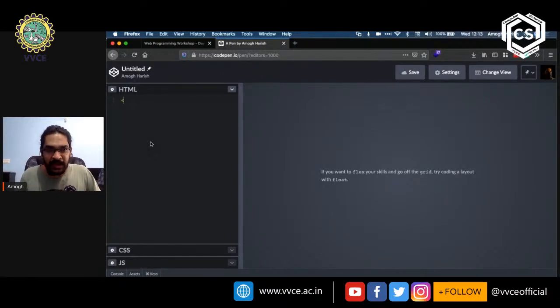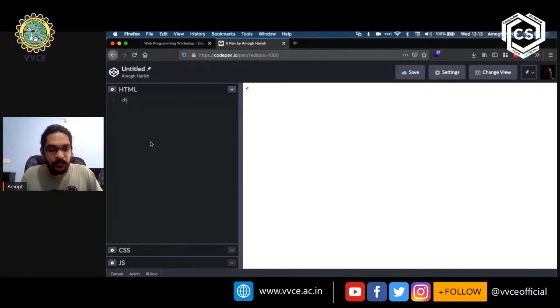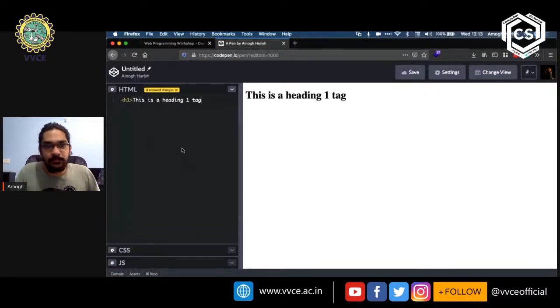So I open a left angle bracket. Okay, I'm going to type in H followed by a 1, right? Then I'm going to close this by using the right angle bracket. Then I'm going to type in "this is a heading 1 tag," okay? And you might have noticed at this point that it's already showing how it's going to look as I'm typing on the right hand side.